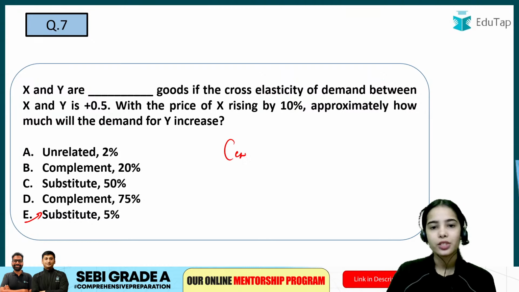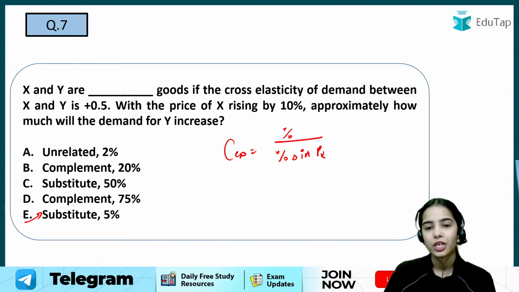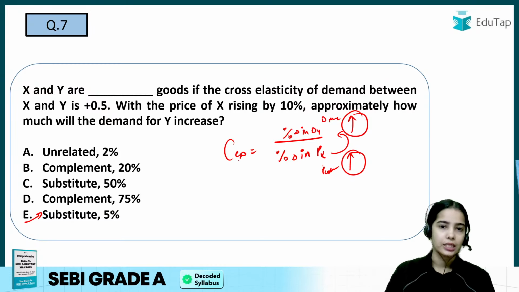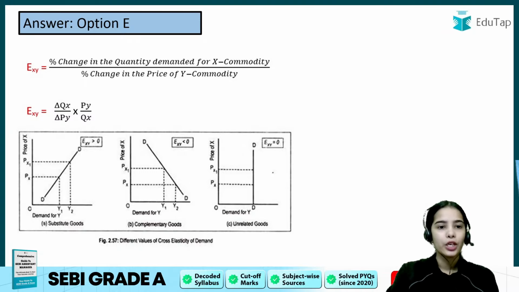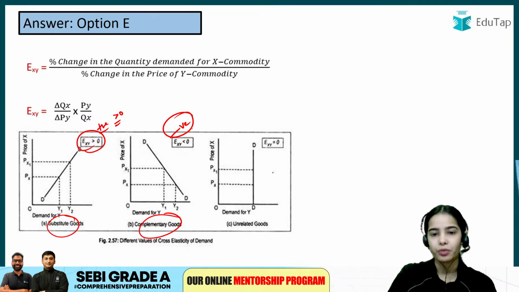Okay, so cross elasticity of demand is equal to the percentage change in demand of Y, that is the percentage change in demand of Pepsi, divided by the percentage change in price of X, the percentage change in price of Coke. So if the price of Coke is increasing, the demand for Pepsi will increase. So cross elasticity of demand is positive in the case of substitute goods, more than 0. Complement goods have negative cross elasticity of demand. And unrelated goods have 0 cross elasticity of demand.